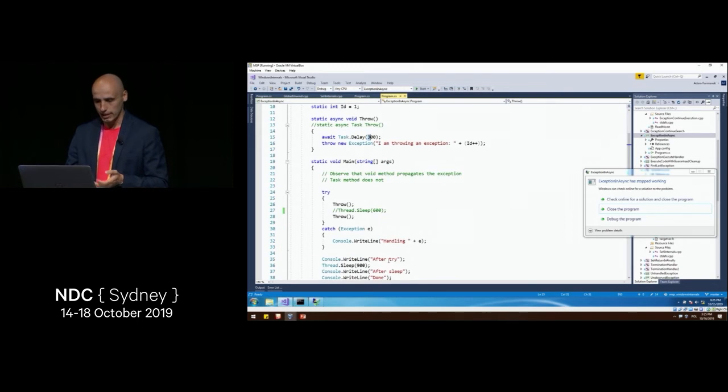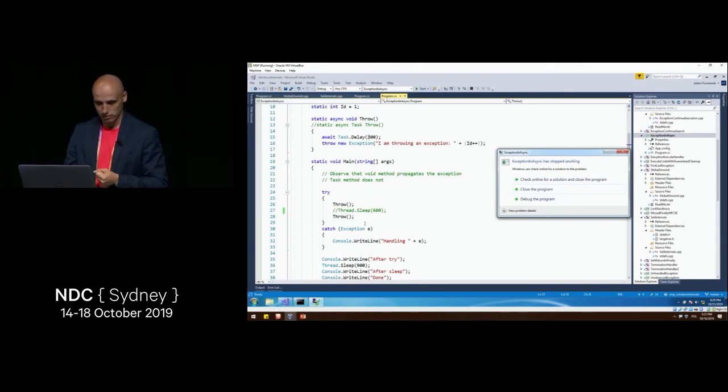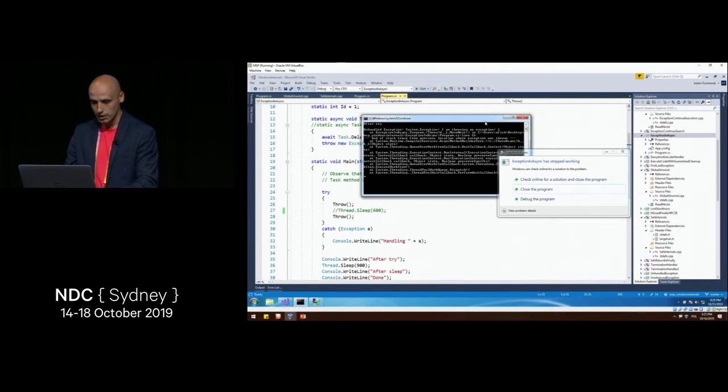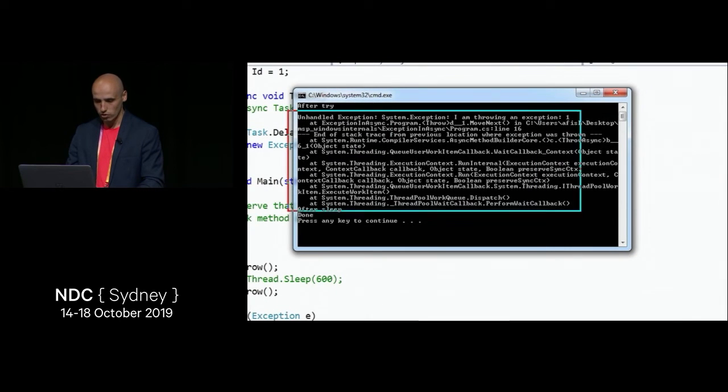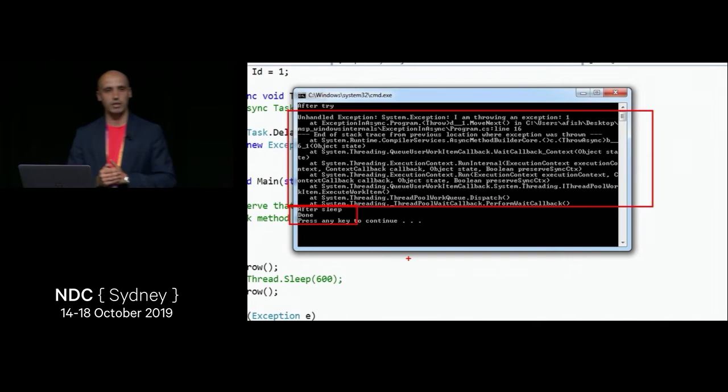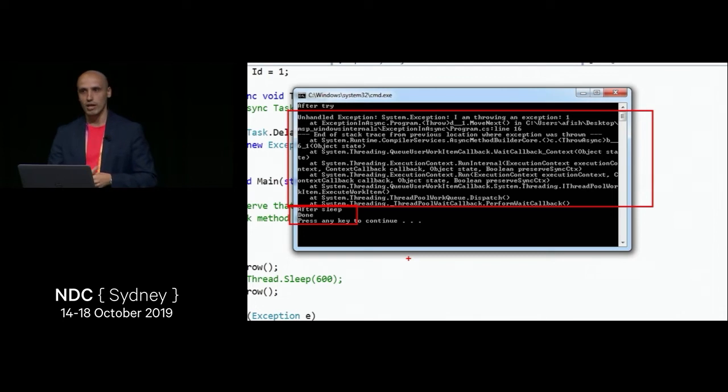And what we can see in the output, apart from the fact that our application crashed because there was an unhandled exception, is that if we close this window, we can see that the exception was thrown, but also the 2 lines after the method which we called were executed as well. So we did print out after sleep and done. So it seems that our application safely continued.